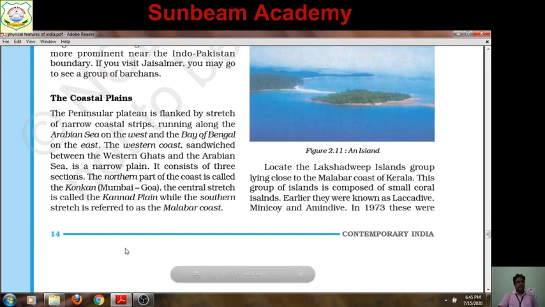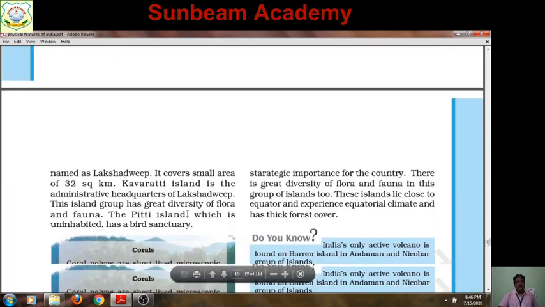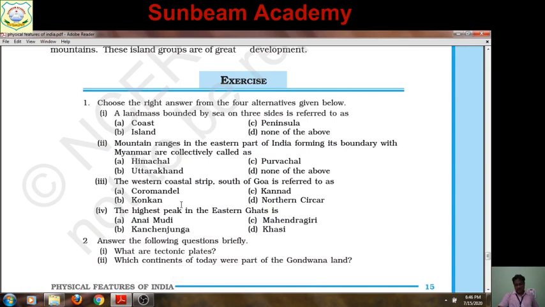See here, it is given about the coastal plain. As given, the western coast sandwiched between the Western Ghats and the Arabian Sea is a narrow plain. It consists of three sections. In the map, only two sections are shown, so don't be confused. The northern part of the coast is called Konkan, in Mumbai and Goa, and south of Goa the central stretch is known as Kannad, and the southern part is known as Malabar. Okay, so here the right option is Kannad.